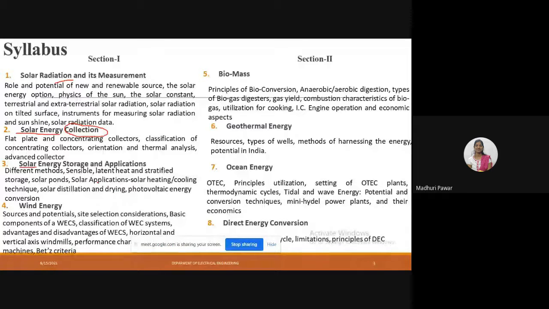So we have to collect and store that energy for future purpose. Future purpose is nothing but for the night time, or during the peak load. So for that purpose the solar energy storage method is very important. You have to study this chapter very well. You will become perfect in solar by studying these three topics, and after that wind energy, biomass and geothermal. These are the other methods of renewable energy sources. The first three chapters are dependent on solar.